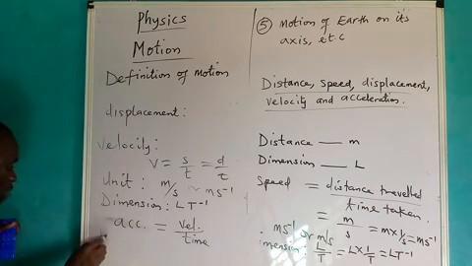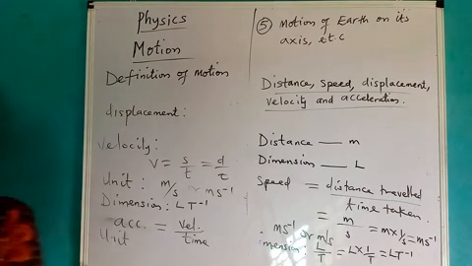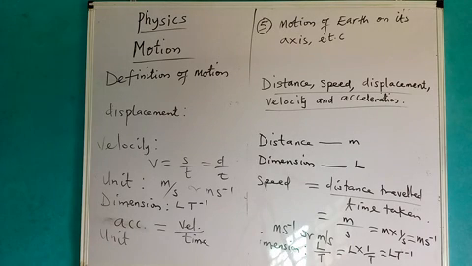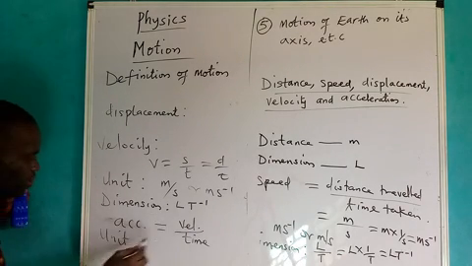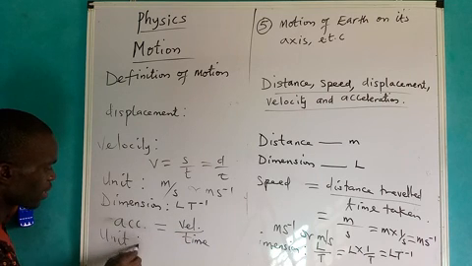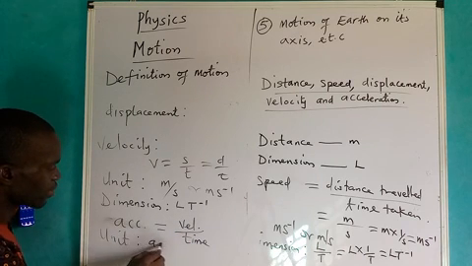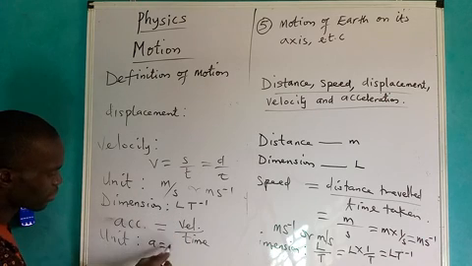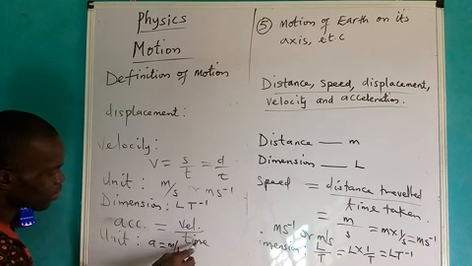Now, to determine the unit for acceleration, we simply use the formula for acceleration. The unit for measuring velocity is meter per second, while remember we have t also under.